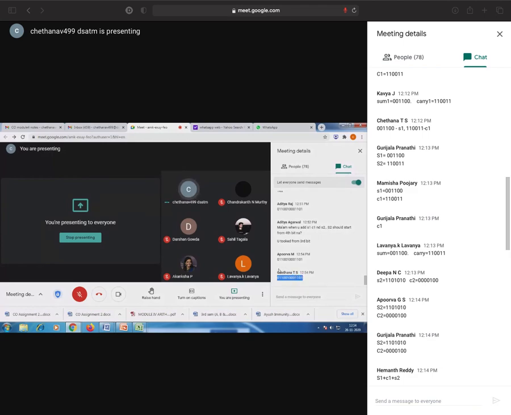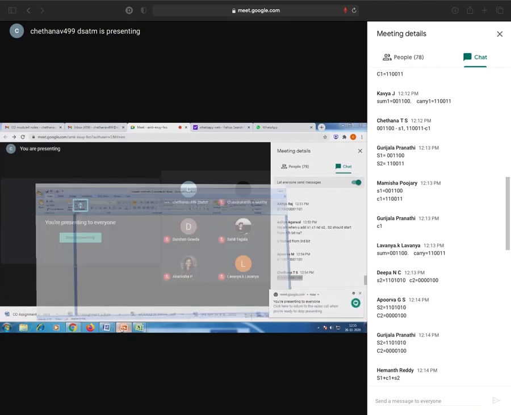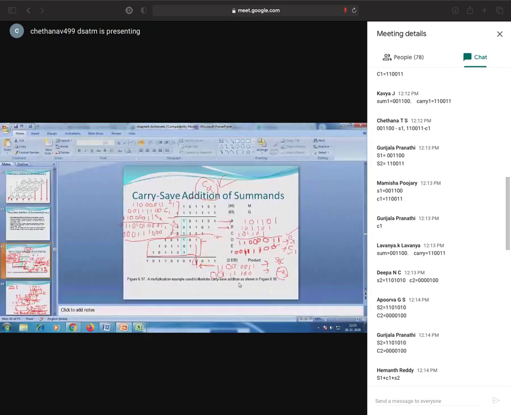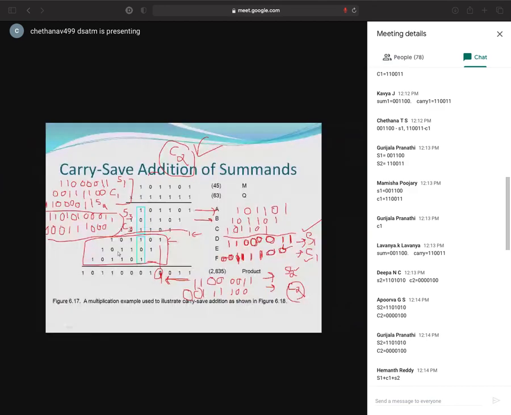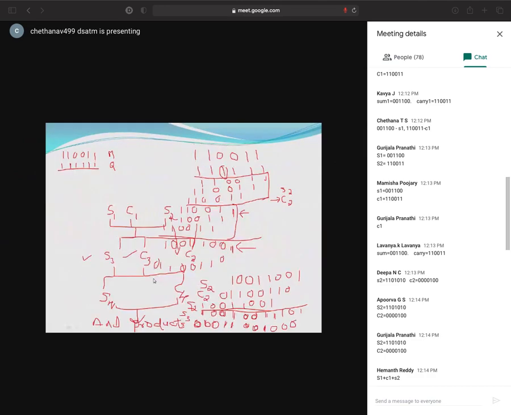This is 13 bits, 13 bits you will get, because we have to take the carry also. One time we have added the carry bit, that is why we will get one additional bit.